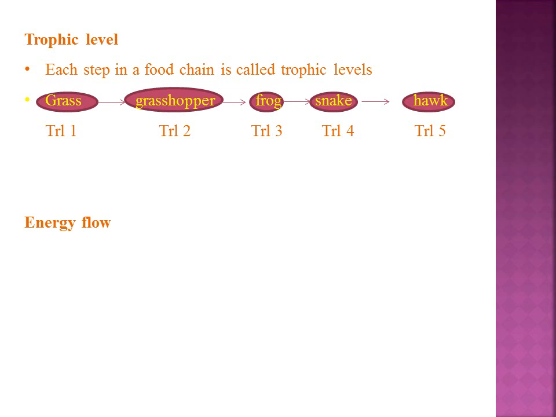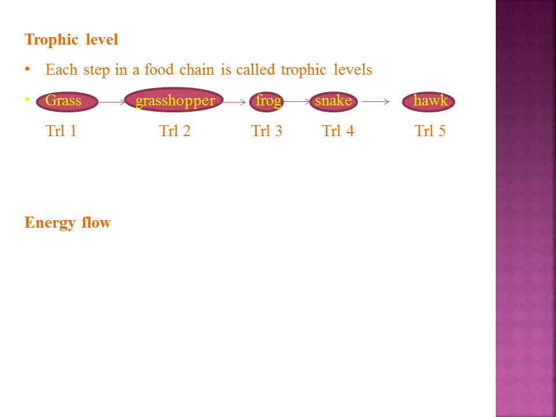The trophic level of an ecosystem. In an ecosystem, each step in a food chain is called a trophic level. For example, in a grassland ecosystem, the grass is trophic level 1, the grasshopper is trophic level 2, the frog is in trophic level 3, the snake in trophic level 4, the hawk in trophic level 5. Next is the energy flow.